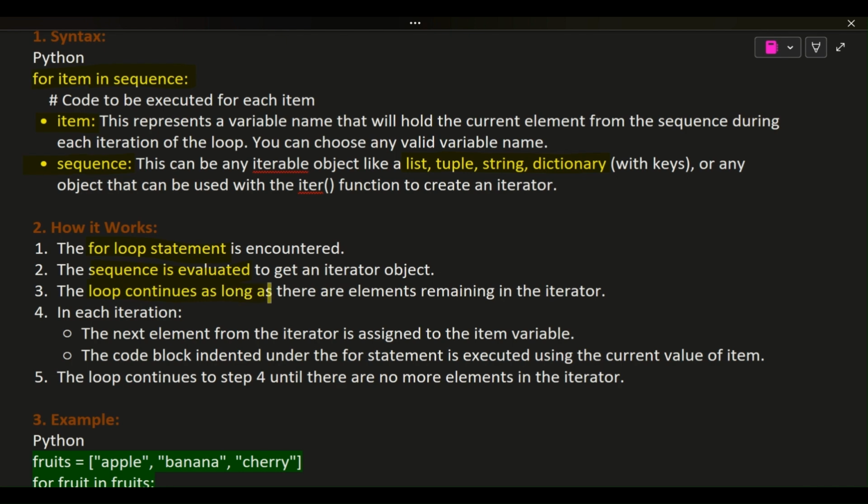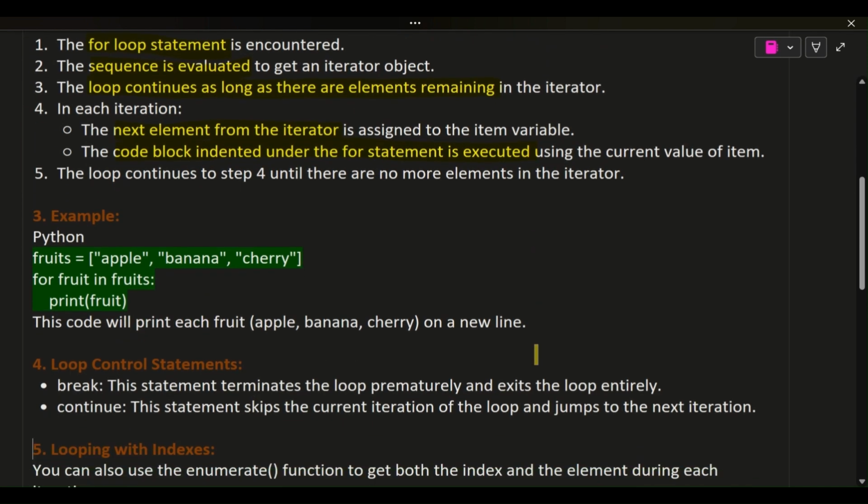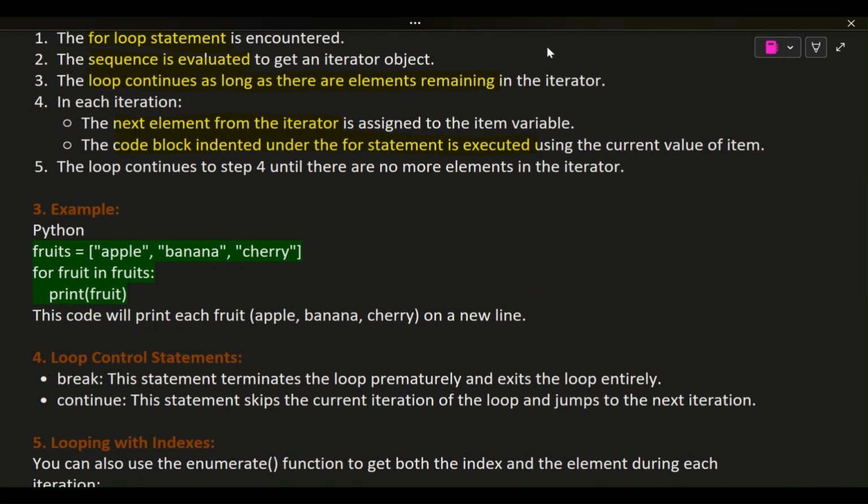The loop continues as long as there are elements remaining in the iterator. 4. In each iteration, the next element from the iterator is assigned to the item variable. The code block indented under the for statement is executed using the current value of item. 5. The loop continues to step 4 until there are no more elements in the iterator.